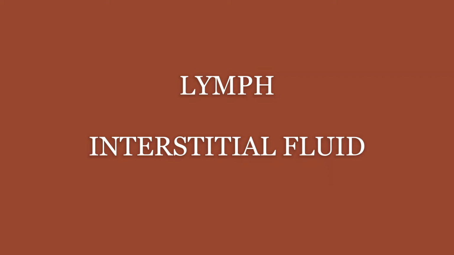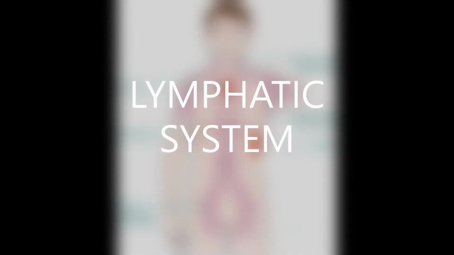You know, blood does not go to each and every cell. It is a closed circulatory system. So lymph plays an intermediate role. Lymph is present between the cells, among the cells, and whatever is delivered by the blood is distributed in the whole body by the lymphatic system. So first we will see the lymphatic system in our body.